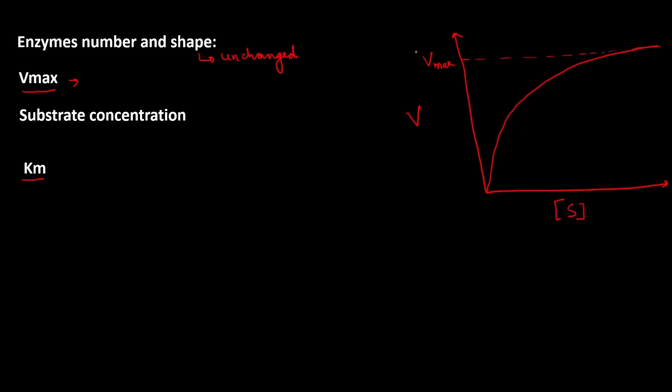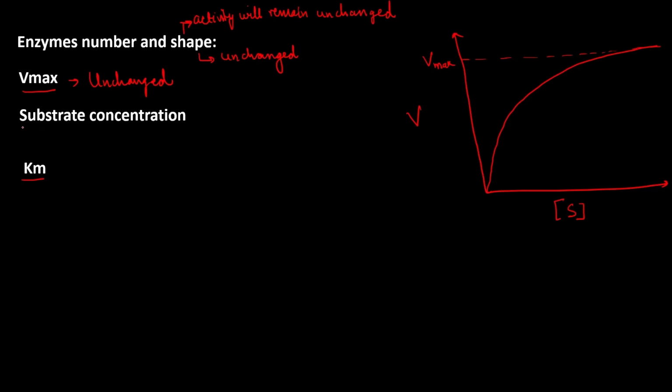So Vmax is the maximum velocity an enzyme can achieve. Even if the inhibitor is there, it is not affecting the shape of the enzyme, and hence its activity will remain unchanged, right? The activity remains unchanged because the activity comes from the shape of the enzyme. Hence, if a substrate binds to this enzyme, the Vmax will be the same as the initial, even in the presence of the inhibitor, right? So the Vmax remains unchanged.